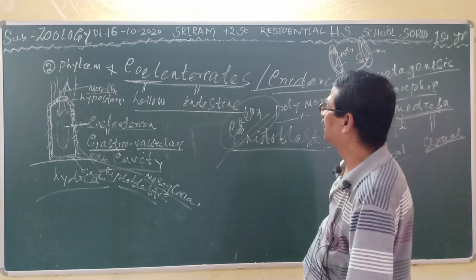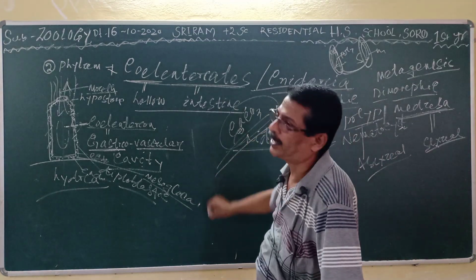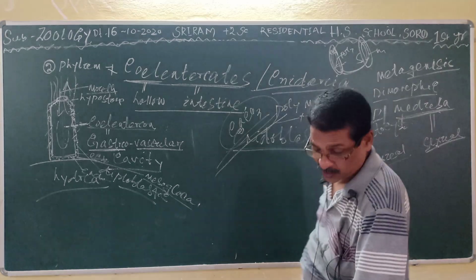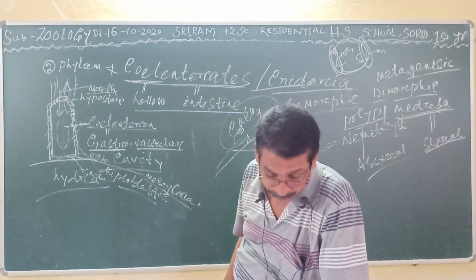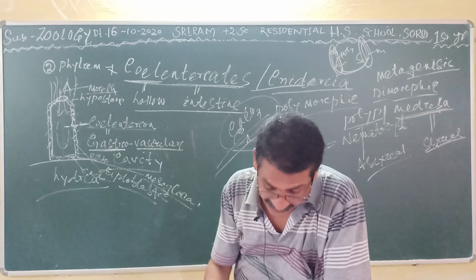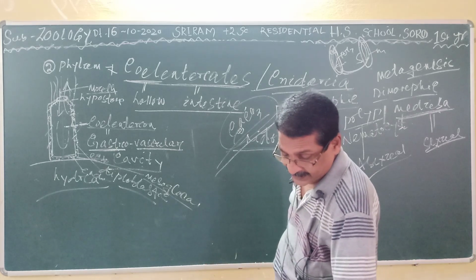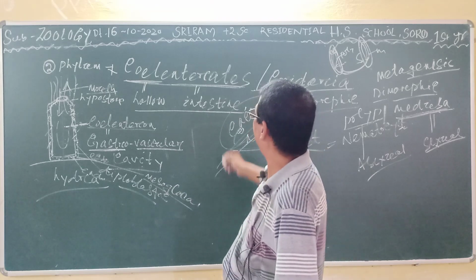Corals are under the phylum Coelenterata or Cnidaria. Clear? Then let me describe in brief again the coelenterates.